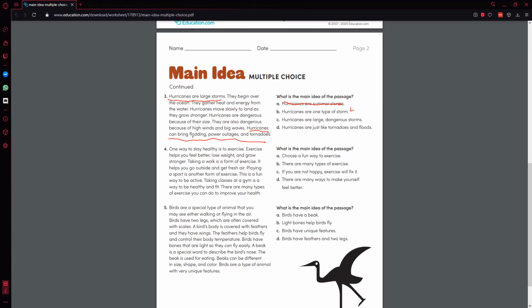Hurricanes are large, and these things are pretty dangerous. So we also left this. Hurricanes are like tornadoes and floods. They are not like them because they cause them. And tornadoes are not rather large.